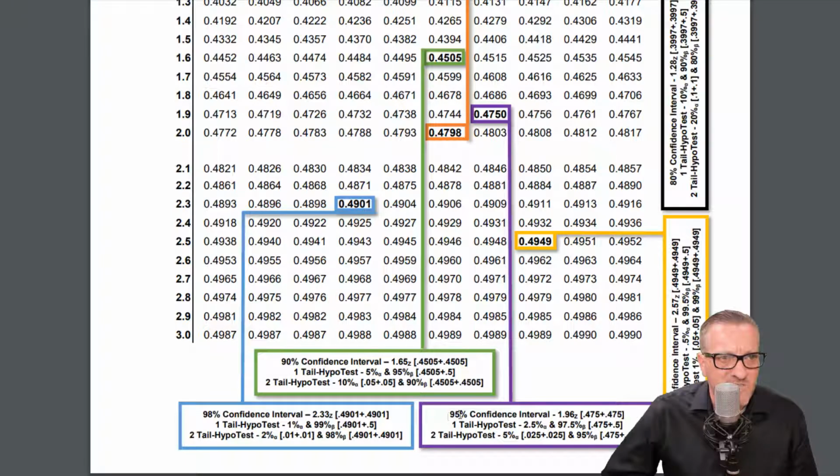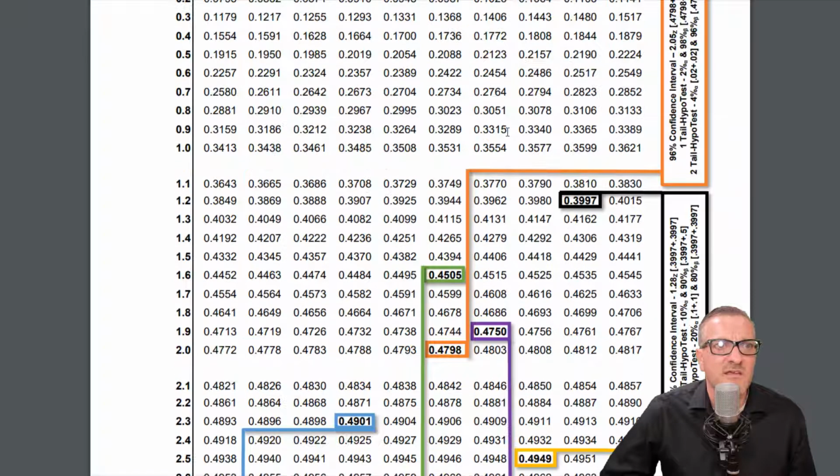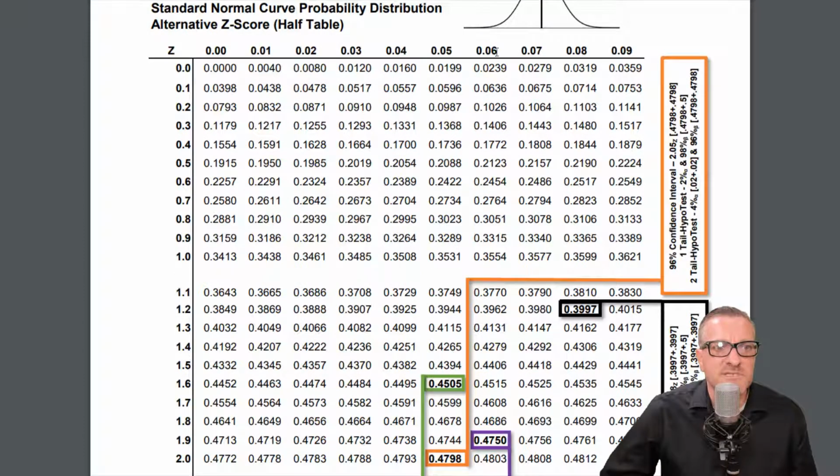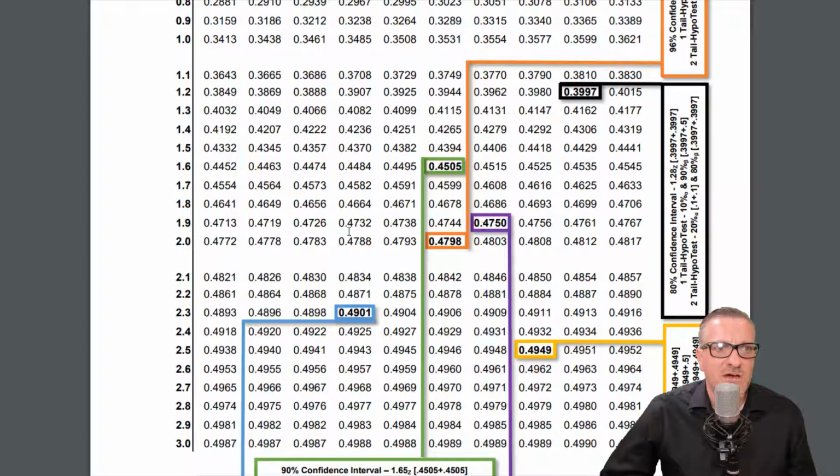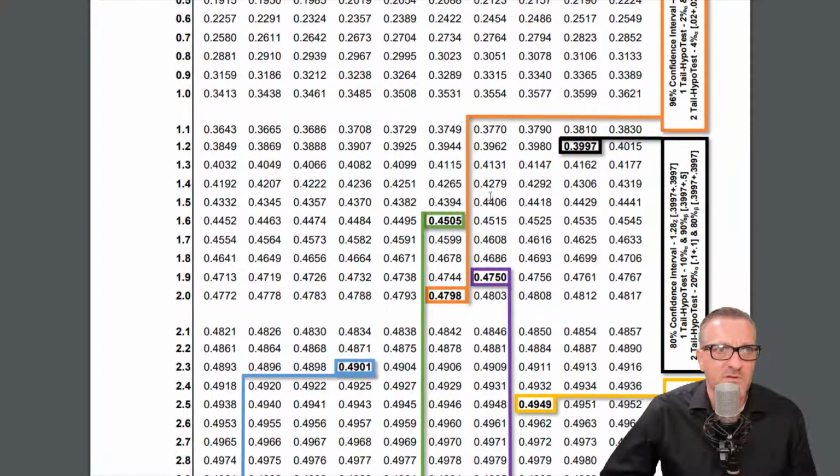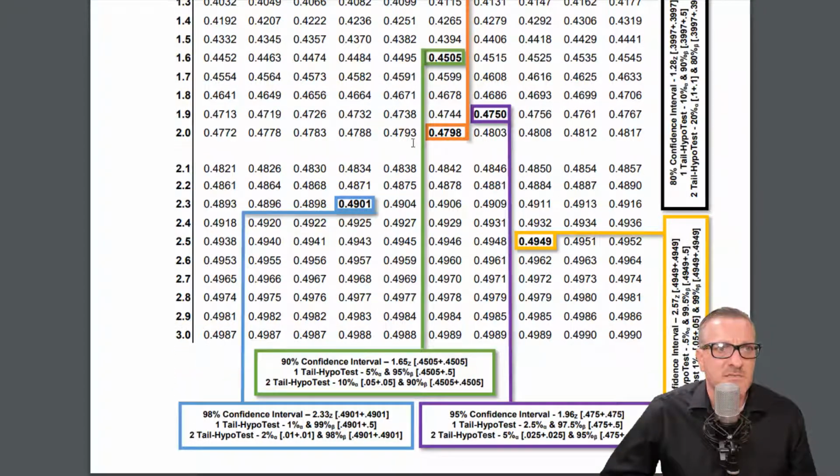So it says 95% confidence interval, 1.96, and then it shows 0.475 plus 0.475. Now, if we follow this up, it has 0.4750, and then if we go out, it says 1.9, 0.06. So this shows you how this goes together. Okay, so that's how the table is laid out.